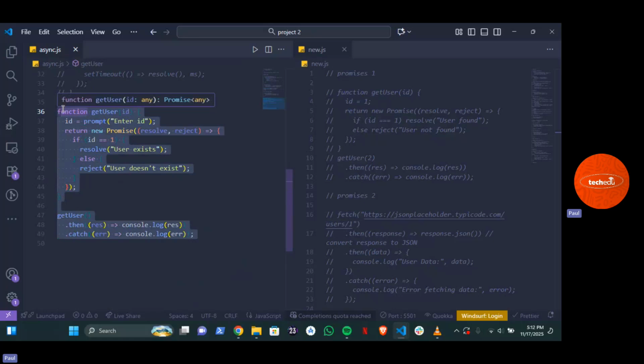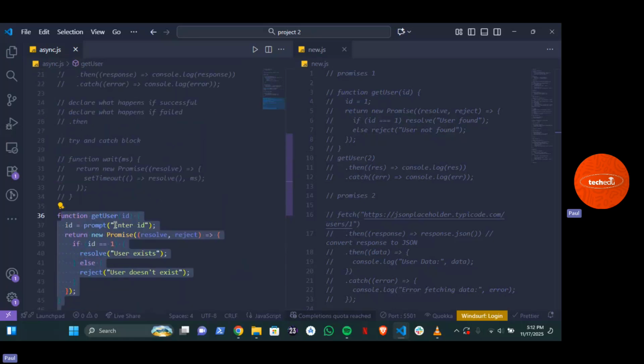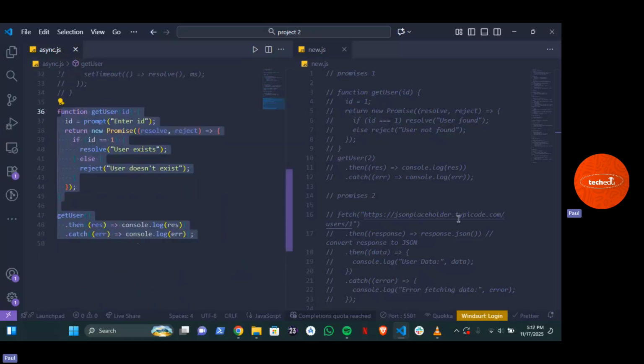I hope everybody understands promises now. Is it clear to us? Can I move on to async and await?